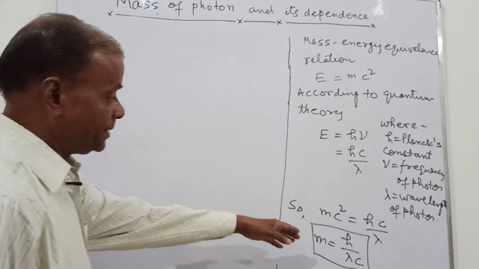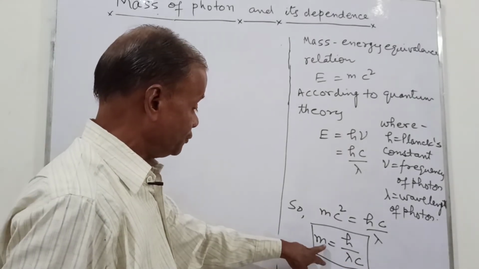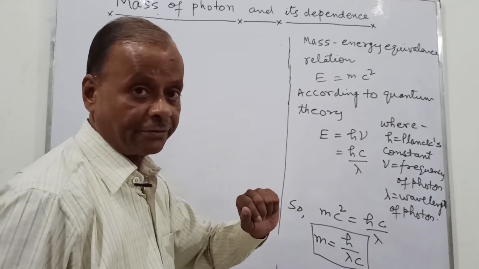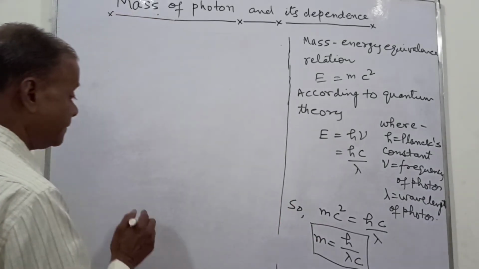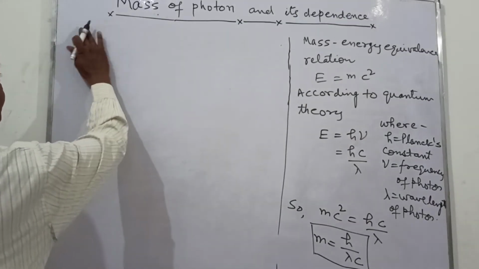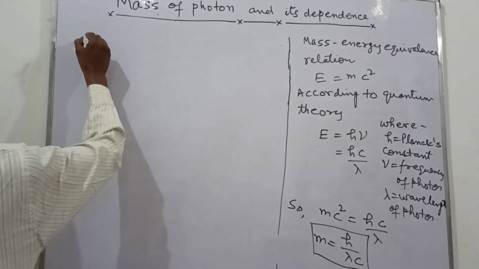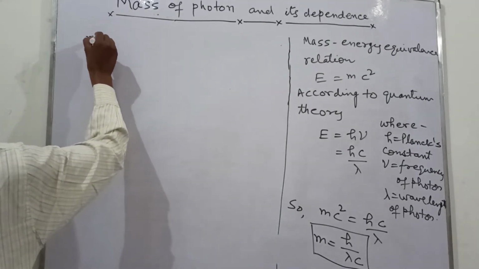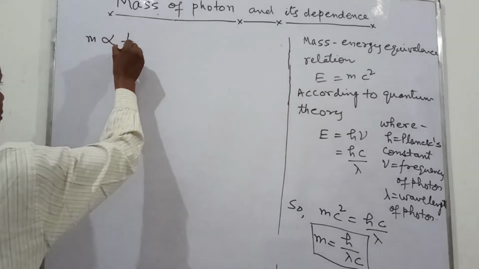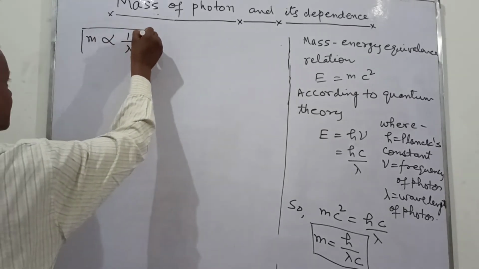Now h and c both are constants, so m is dependent upon the wavelength. So now what we have is that m is proportional to 1 upon lambda.